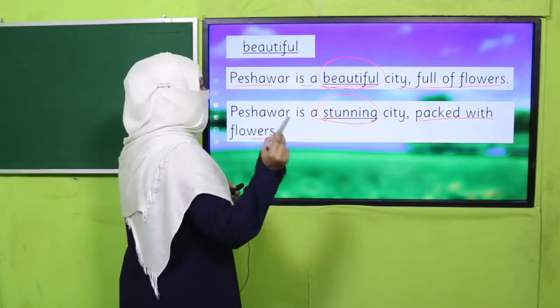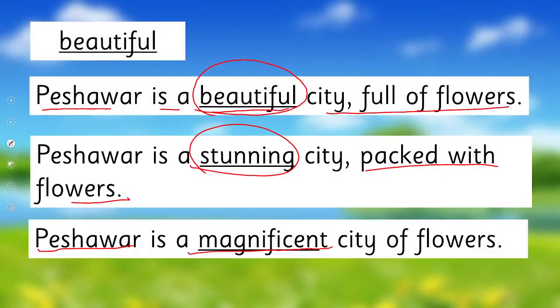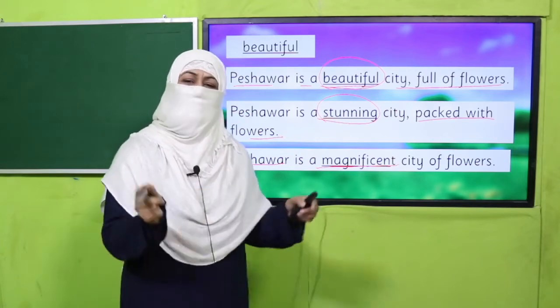And the third student from the same group can write it like this. Peshawar is a magnificent city of flowers. Right? So in this way, you will keep writing, keep replacing. Let's see who wins. So pause the video, enjoy this beautiful activity.